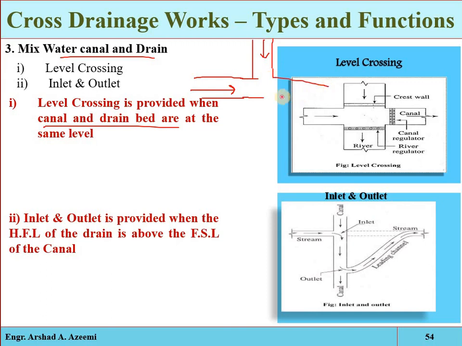So from here we will continue the canal. For example, if this is the canal and this one is the drain, we will allow them to mix with each other here. Then again here we will have some regulator structure, so that the discharge at this point of the drain may be equal to the discharge at this point of the drain, so that the required quantity of the canal water may not be disturbed. Okay, however much water the drain brings to this mixing point, that much water will go out from this mixing point, and the remaining water will be allowed to discharge into the downstream side of the irrigation